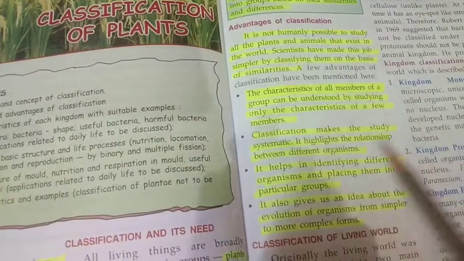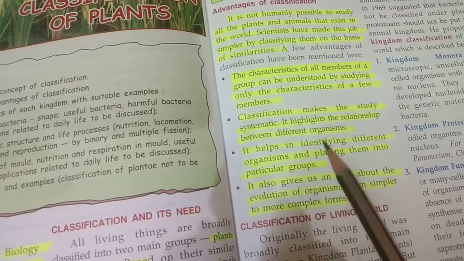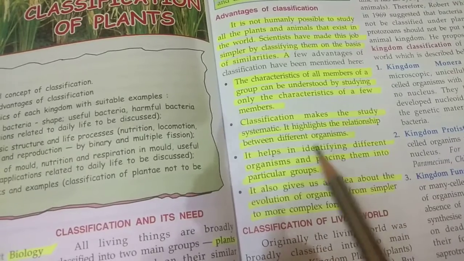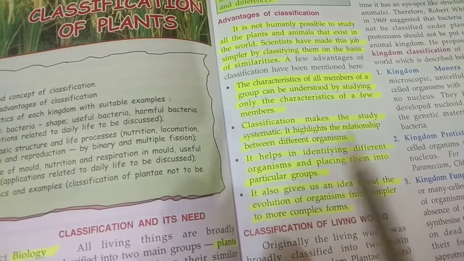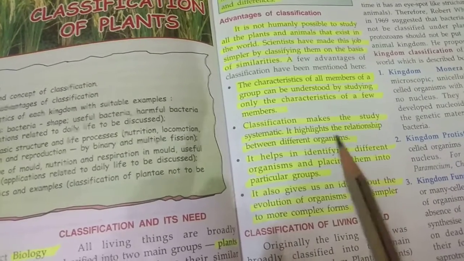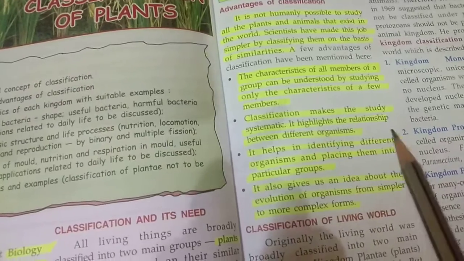Next, classification makes the study systematic. It highlights the relationship between different organisms. Through the study of the characteristics of different members of different groups, we can also draw a line of relationship between different groups of organisms.